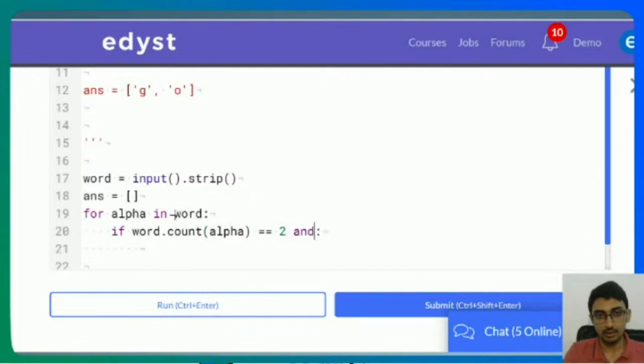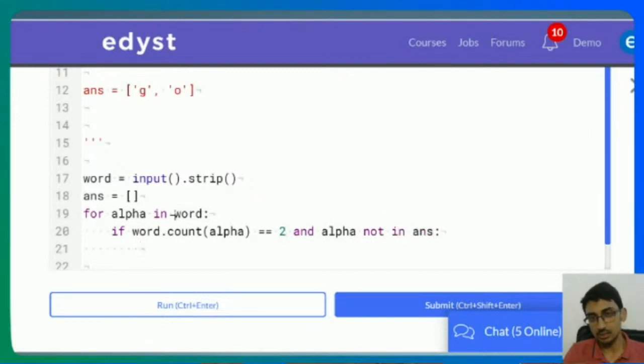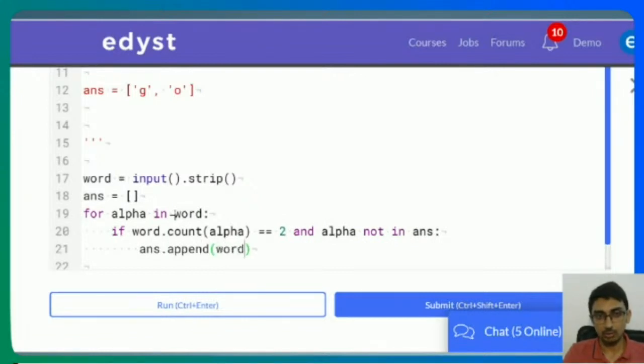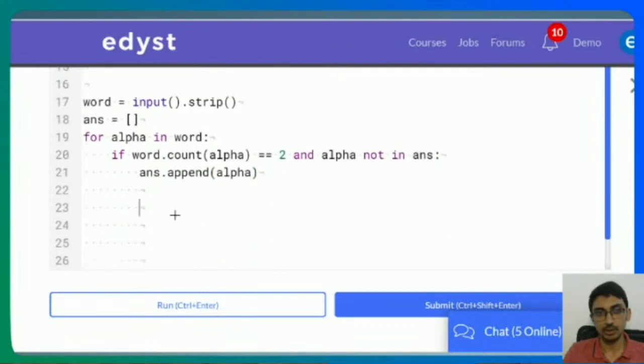and alpha not in answer. If it's not in the answer, then only do answer dot append alphabet, right? So count of alpha is equal to 2, like the duplicates, and alpha is not in the answer, then you append it to answer over here. Then all I need to do is print answer.